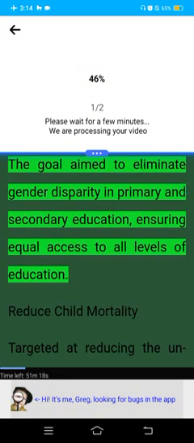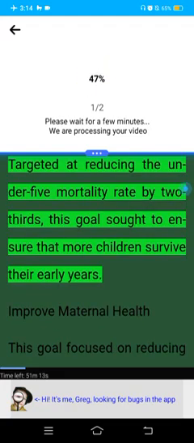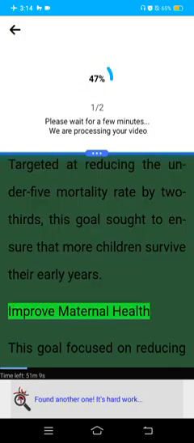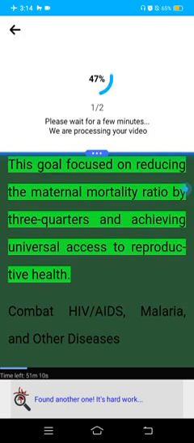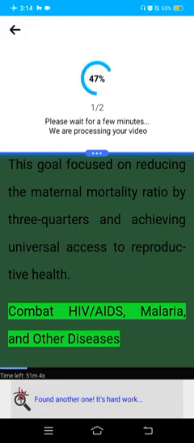Promote gender equality and empower women. The goal aimed to eliminate gender disparity in primary and secondary education, ensuring equal access to all levels of education. Reduce child mortality. Targeted at reducing the under-5 mortality rate by two-thirds, this goal sought to ensure that more children survive their early years. Improve maternal health. This goal focused on reducing the maternal mortality ratio by three-quarters and achieving universal access to reproductive health.